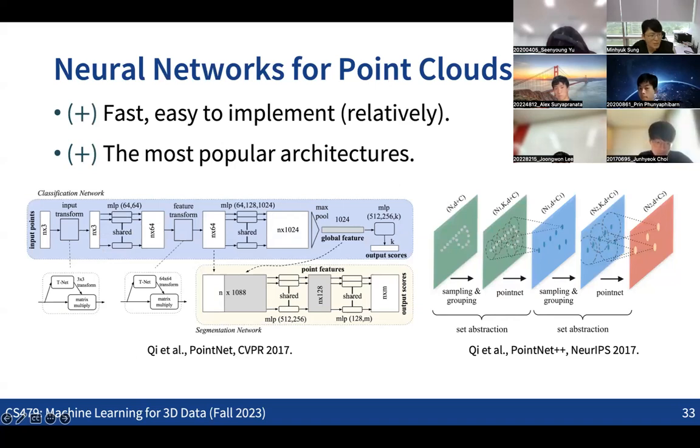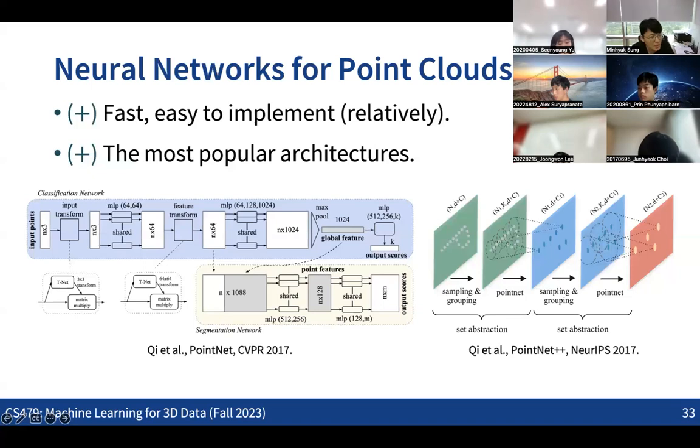But actually, it turns out that if we see some details about the PointNet, this architecture is pretty simple. Without any kind of convolutional operation, the PointNet could work quite well in solving some of the tasks with 3D data. The implementation is also quite easy, and the network runs quite fast. So after introducing the architecture, architectures handling point clouds became quite popular for many applications. That's what we are going to discuss later.